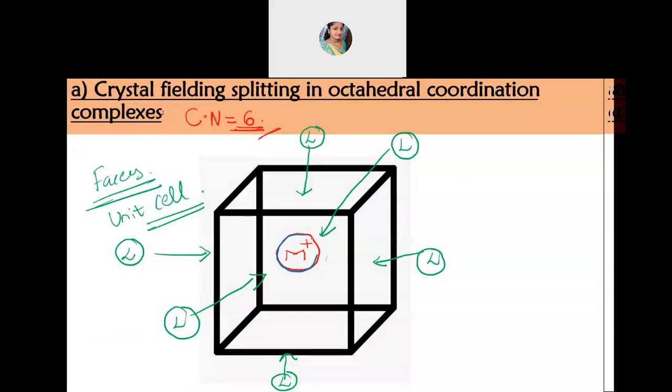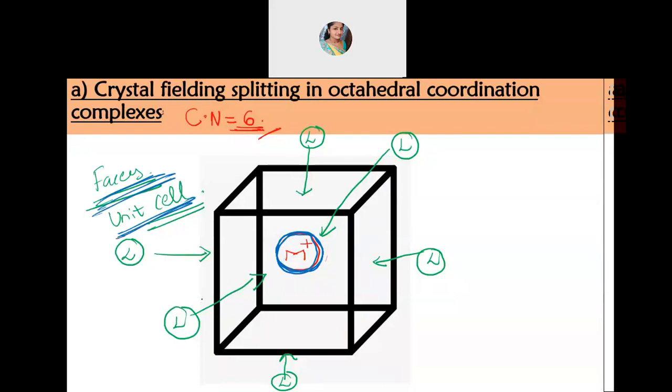Here, see, the metal you will put in the center of the cube, because we are talking about the solid state here. So the metal will occupy the center region of the cube, and then ligands will approach in such a way that the whole system forms the octahedral. If the ligands have to cover this metal, how are they supposed to approach? This we have also discussed: they should approach from the faces of the unit cell.